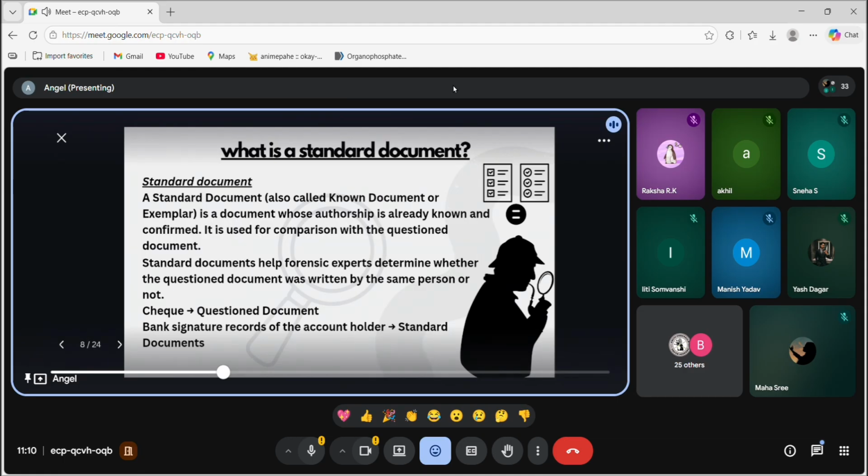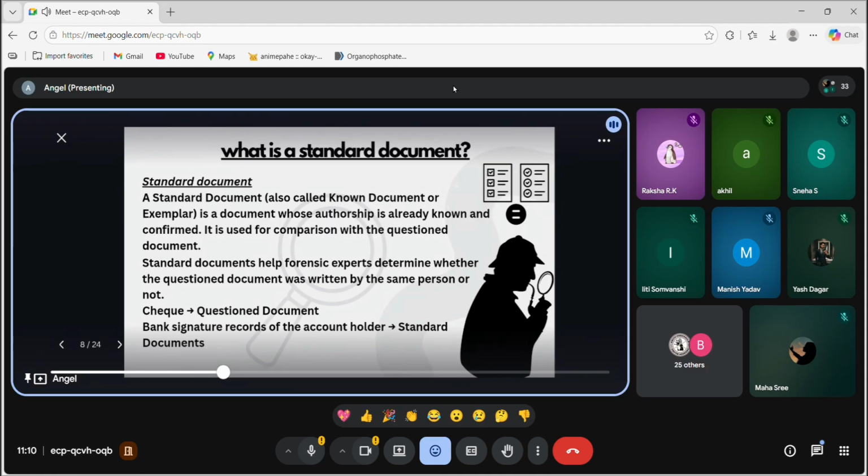A standard document, also called a known document or exemplar, is a document whose authorship is already known. Just like I said, if I am comparing a question document, I should have a standard document to compare it with for accuracy, right? Standard documents help forensic experts determine whether the question document was written by the same person or not.